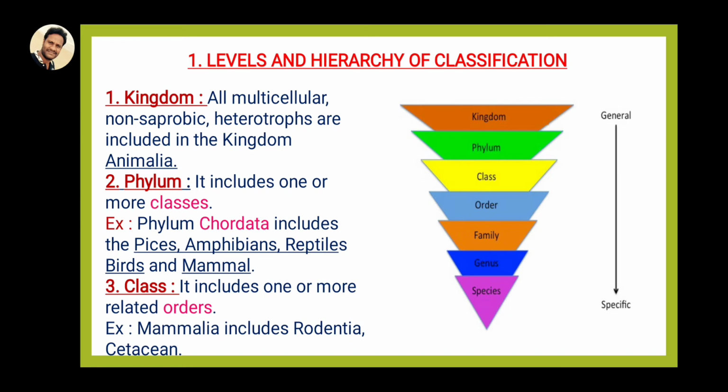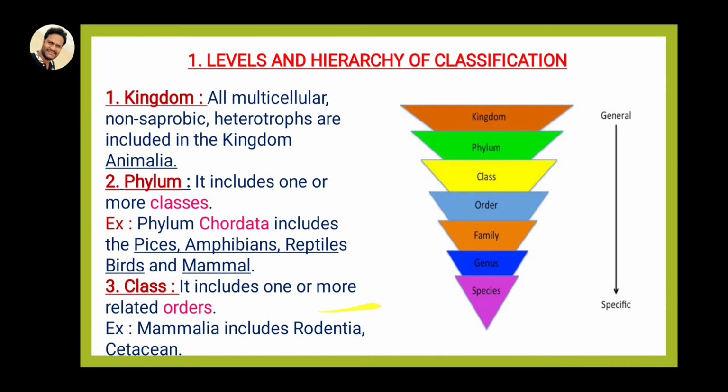So what is a phylum? It includes one or more classes. Here, in Chordata we have five classes. In vertebrates there are five classes: Pisces, fishes; amphibians, frogs; reptiles, some snakes and lizards; birds; and the final one is mammals. These classes are included in the phylum Chordata, having a notochord.